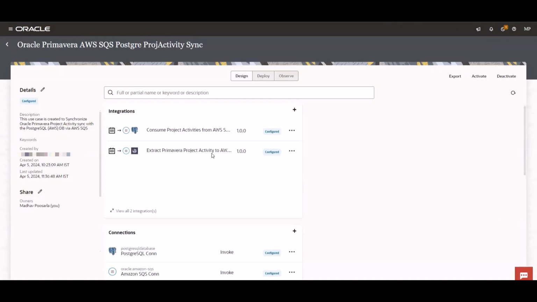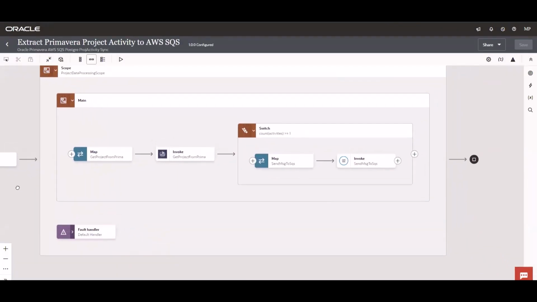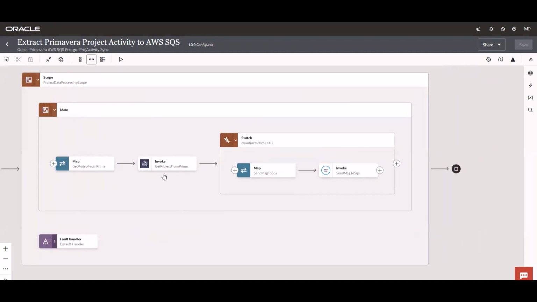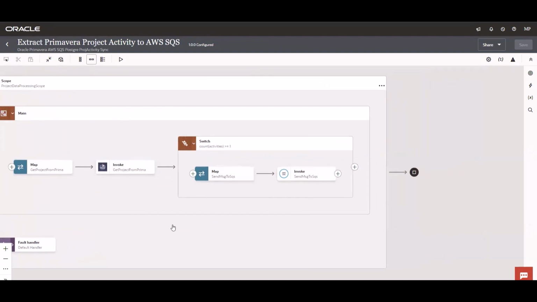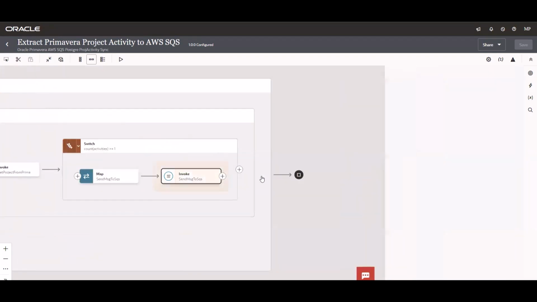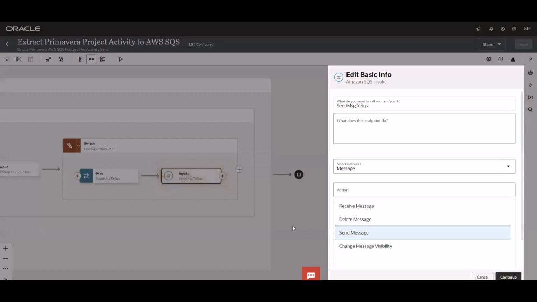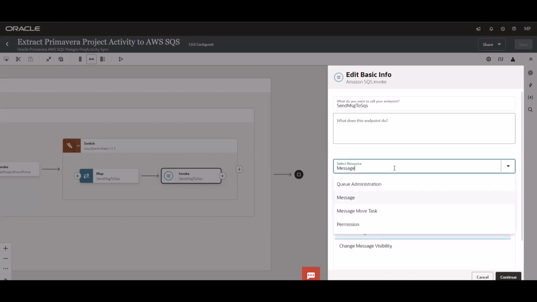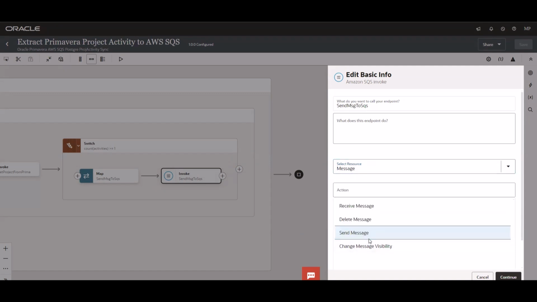Let's now see the design time of this integration. This is a schedule-based integration. I'm invoking the Primavera Cloud adapter to pull the activities of a project, and I'm invoking the SQS adapter to send the message to the SQS queue. Let's quickly go through the SQS adapter. It has multiple resources: queue administration, message, message move task, and permission. I've used the message resource over here to send the message. It has multiple activities: receive, delete, send, and change message visibility.